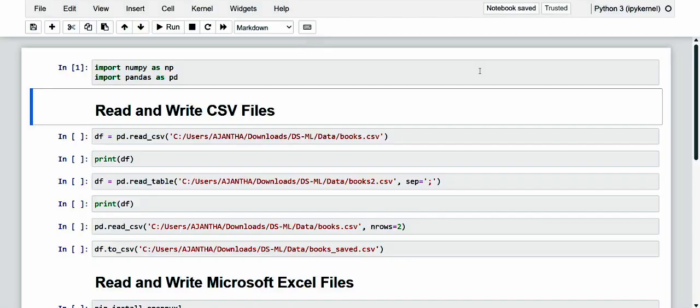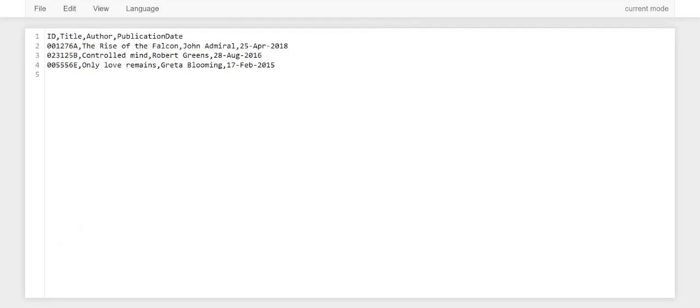So let's take for example a CSV called books.csv. It contains some books with other information such as authors, title, code, and of course the date of publication. Here it is: if we open it in a text editor, we will be able to see this content.